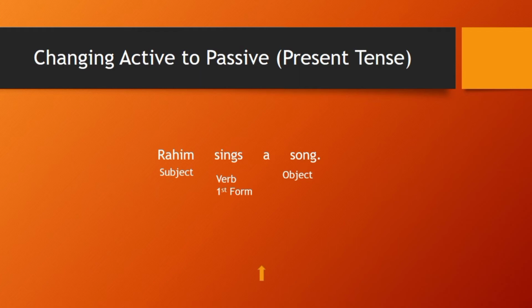So I am repeating it again. You just need to know the answer of two questions: what and whom. Question number one: on what is the action done, or on whom is the action done? If you find the answer of these two questions, that means the object is available in the sentence, right?